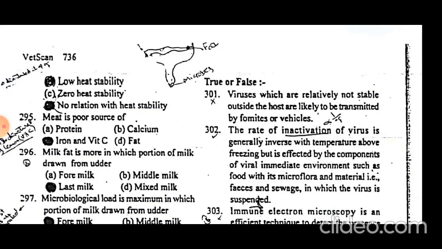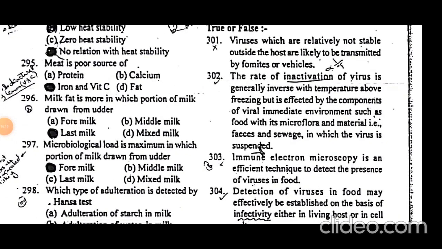True or false? We will discuss only the true statements. The first true statement: the rate of inactivation of virus is generally inverse with temperature above the freezing point. It means that the more the temperature, the less will be the virus inactivation. As we increase the temperature, the inactivation is decreased.